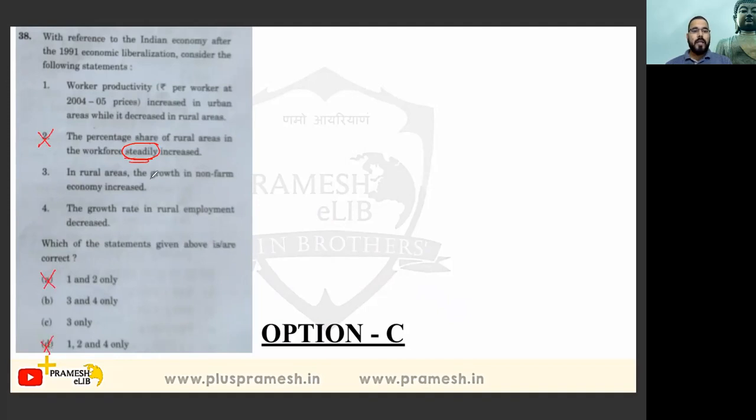Okay. In rural areas, the growth in non-farm economy is increased. Okay. So option 3 will be correct because B and C, option 3 is common. Another one, the growth rate in rural employment decreased.